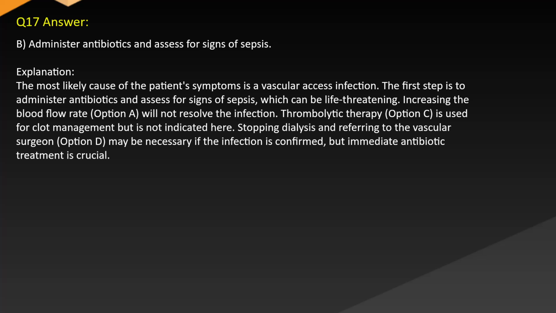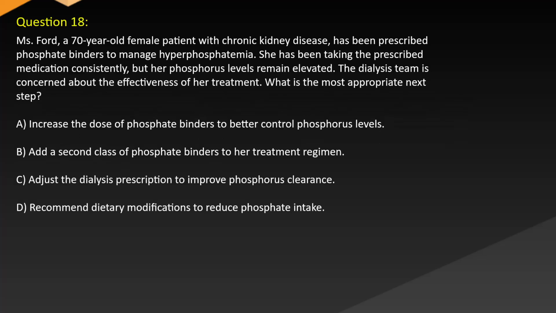Increasing the blood flow rate, option A, will not resolve the infection. Thrombolytic therapy, option C, is used for clot management but is not indicated here. Stopping dialysis and referring to the vascular surgeon, option D, may be necessary if the infection is confirmed, but immediate antibiotic treatment is crucial.